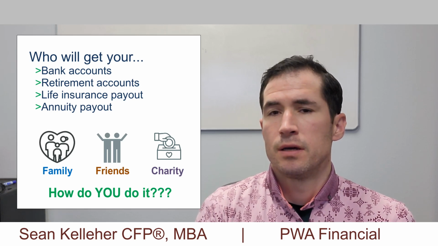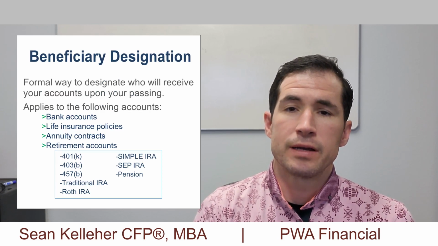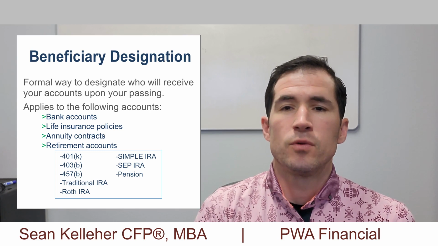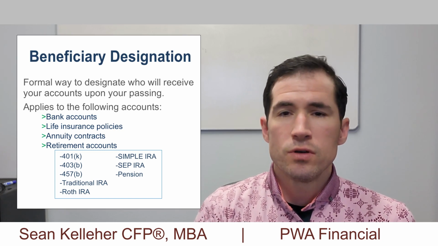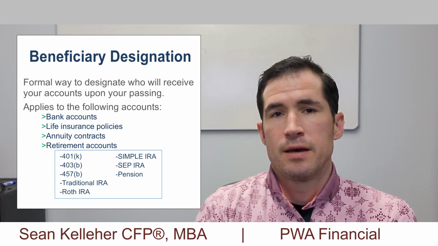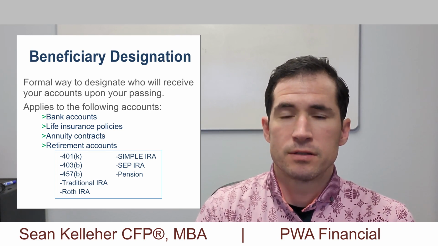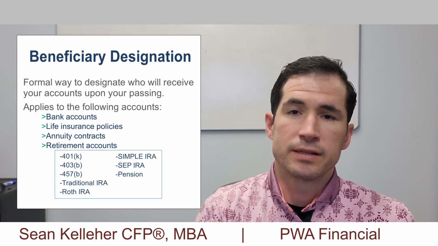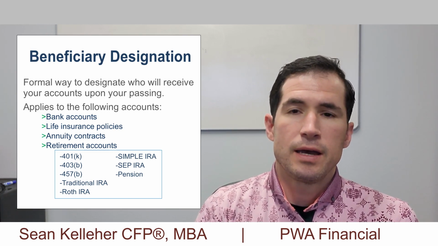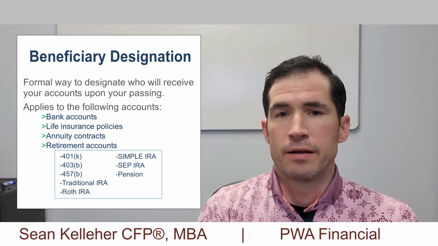Maybe a trust? Actually, you will use what is called a beneficiary designation. A beneficiary designation is a formal way to identify who you want to pass specific accounts to upon your passing. A beneficiary designation is applied to the following types of accounts: bank accounts, checking and savings, life insurance policies and annuities, and retirement accounts such as a 401k or an IRA.